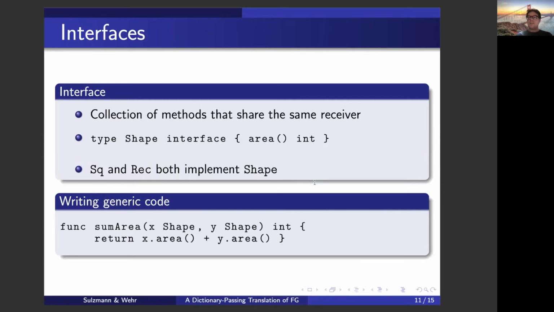Okay, now how can we use these interfaces to write generic code? Well, interfaces are types. So I have here now the case of the sum area function, which takes in two parameters, x and y, and they're both of type shape.